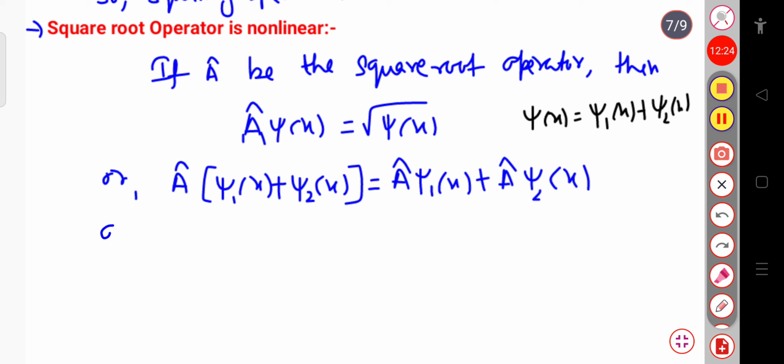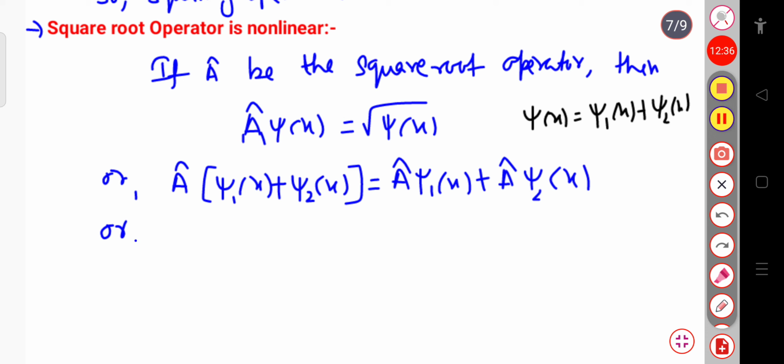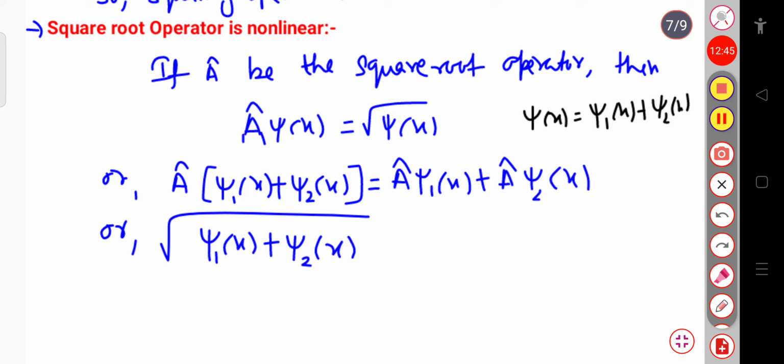Or when I operate this A cap on this total wave function, that is psi 1 plus psi 2, since A cap is a square root operator here, I will get the root over of psi 1 of x plus psi 2 of x, whole root over. And that will be equal to, when this operator A cap operates on psi 1 of x, since it is a square root operator, I will get psi 1 of x root over, plus when A cap operates on psi 2 of x, I will get psi 2 of x root over.